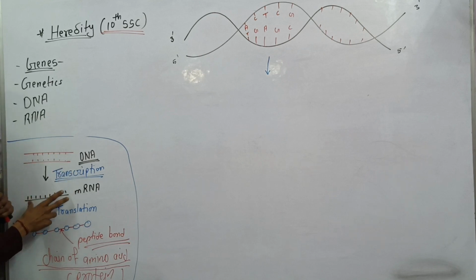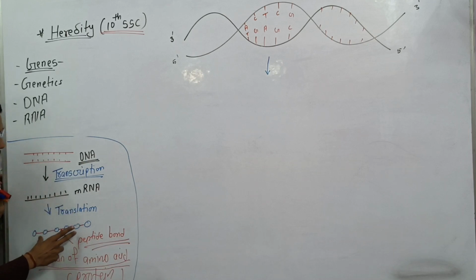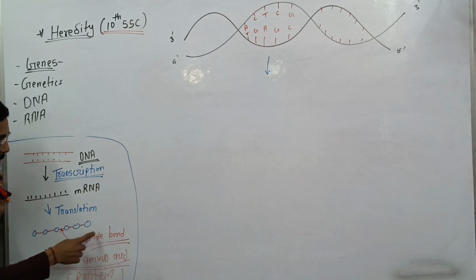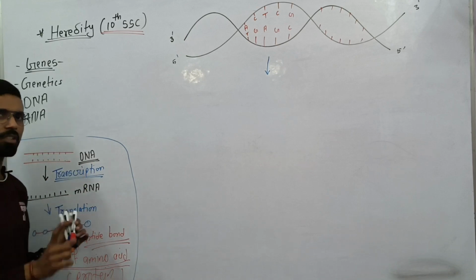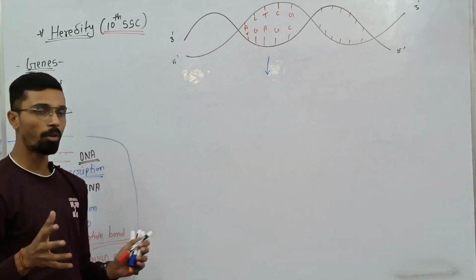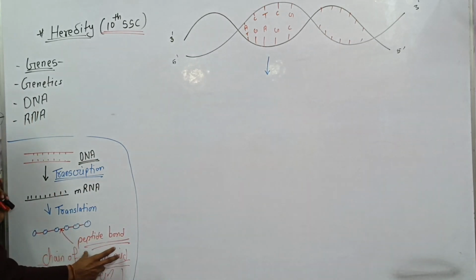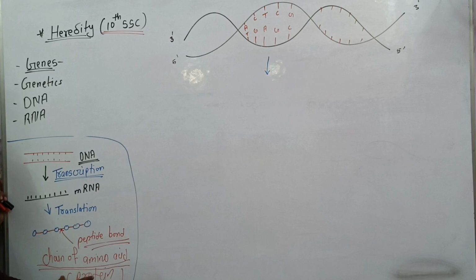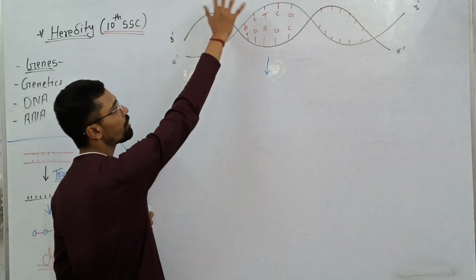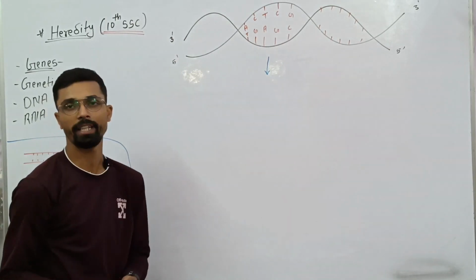So all the information goes into mRNA. Later, the information of this mRNA codes in the form of amino acids, and all the amino acids are joined together with peptide bonds. Not a single peptide bond, but many peptide bonds, so that is called a polypeptide. This chain of amino acids is called a protein.